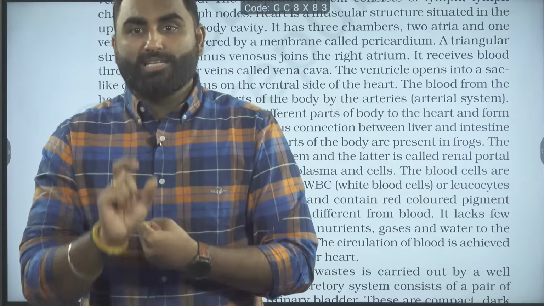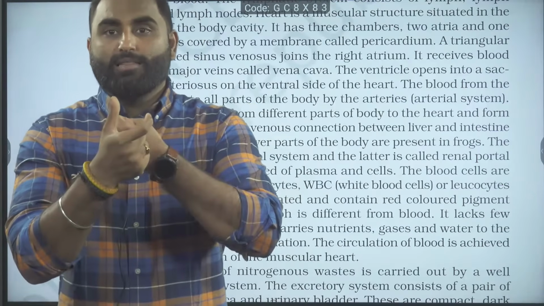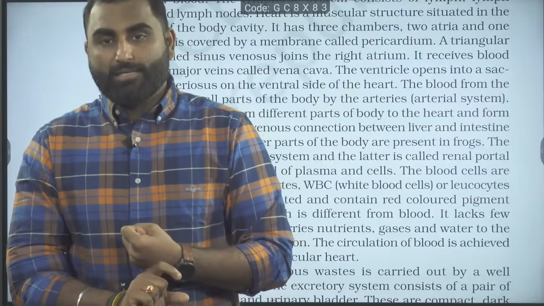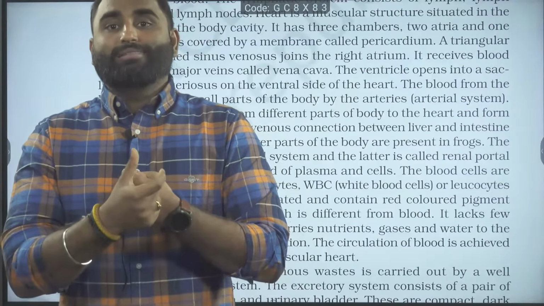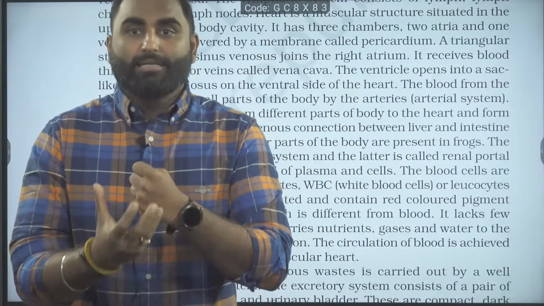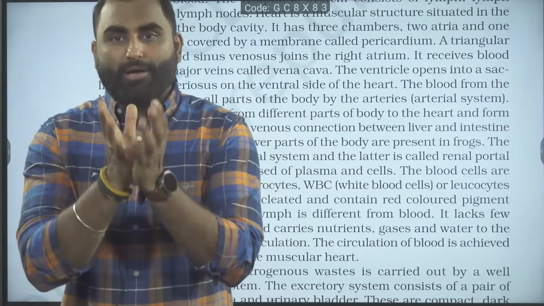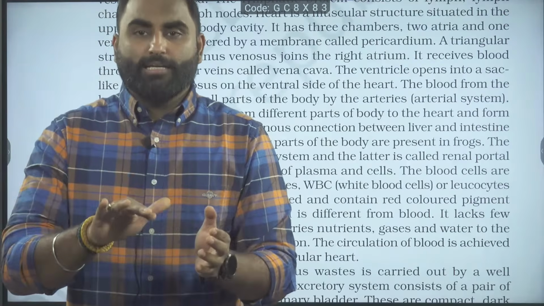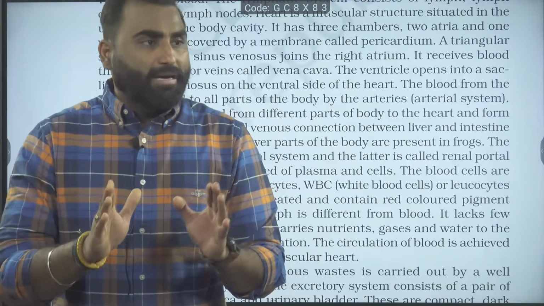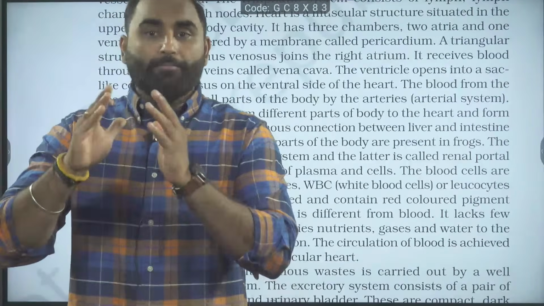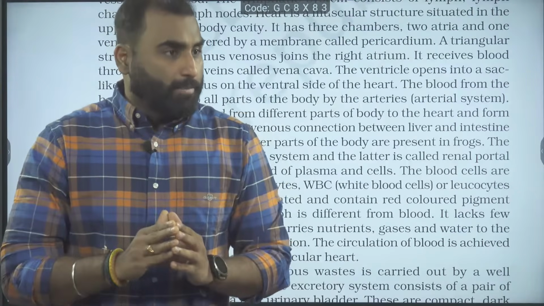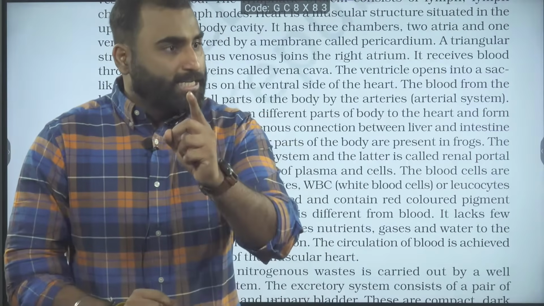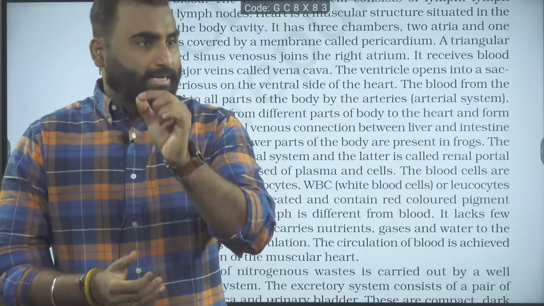Conus arteriosus, what is the shape? Tell me. Conus arteriosus is on the ventral side of the heart. What is the shape? A sac-like structure that is receiving the blood from the ventricle. Is the ventricle pumping oxygenated blood, deoxygenated blood, or mixed blood? It is pumping mixed blood. Yes, it is pumping the mixed blood.